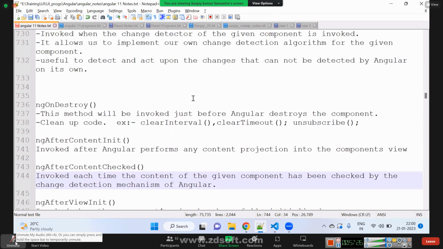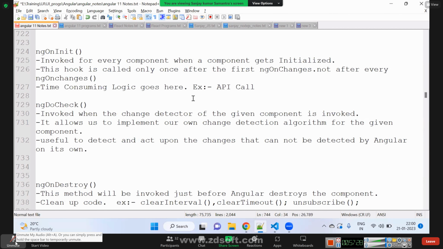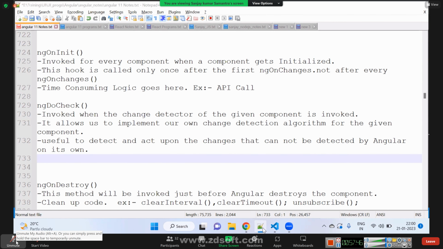Here you said ngDoCheck will not make any call if we add any value to the array, right? So in such cases, is there a chance that the ngOnChanges method will get called, right? No, ngOnChanges. Let me tell you.